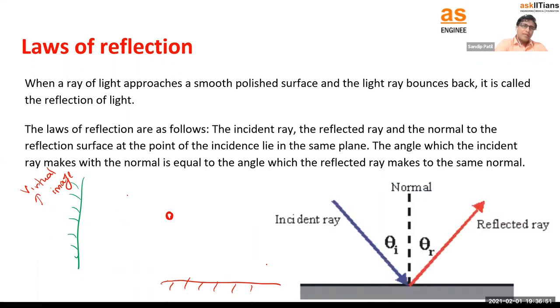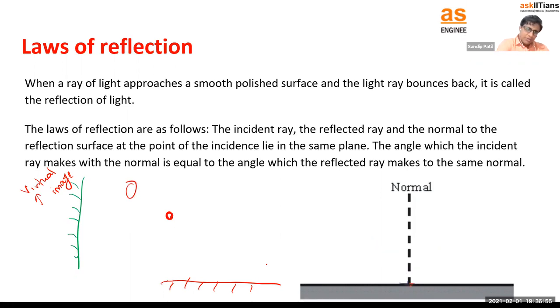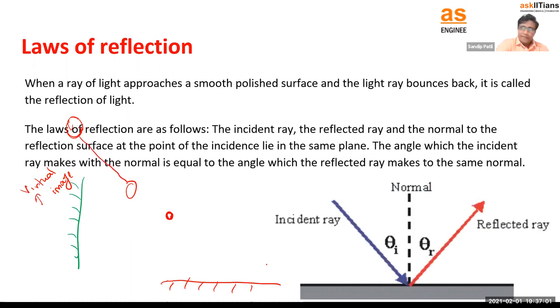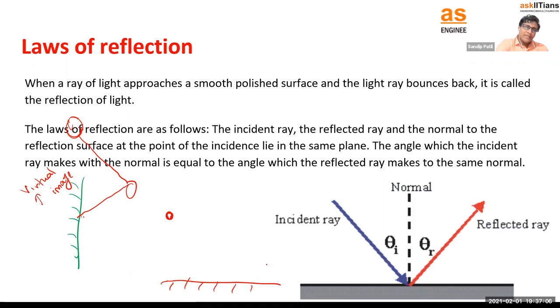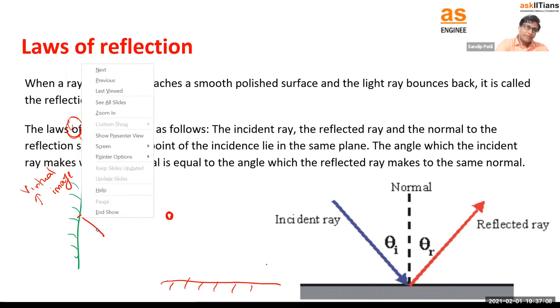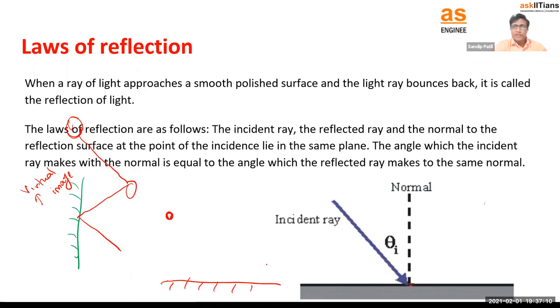What is going to happen on this object? Consider there is some source, we need a source for the light. Let's put some big bulb here. What will happen? Light will come here. This object is going to transfer the light onto the mirror, and from this mirror it is going to get reflected like this. Okay.